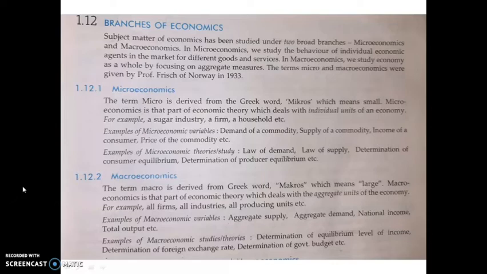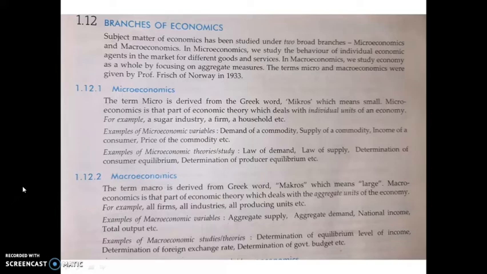Then there are different types of microeconomic variables like demand of a commodity, supply of a commodity, income of a consumer, price of the commodity, etc. And the microeconomic theories are law of demand, law of supply, determination of consumer equilibrium, determination of producer equilibrium, etc. But in macroeconomics, there are variables like aggregate supply, aggregate demand, national income, total output, etc. The macroeconomic theories are determination of the equilibrium level of income, determination of the foreign exchange rate, determination of the government budget, etc. So these are the differences between micro and macroeconomics.